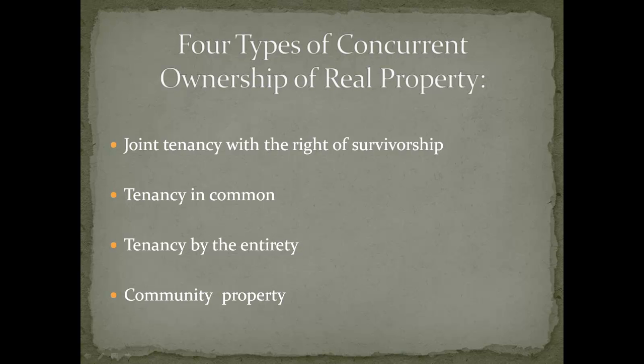Not all types of concurrent ownership exist in all states, and the laws of the state where the property is located govern how the concurrent ownership can be held. So if you have a piece of property in Montana and it's jointly owned, then the laws of Montana apply for the concurrent ownership. So now let's discuss these 4 types of concurrent ownership in a little more detail.